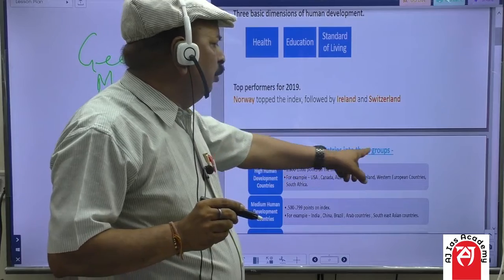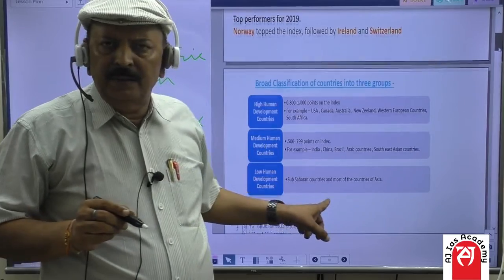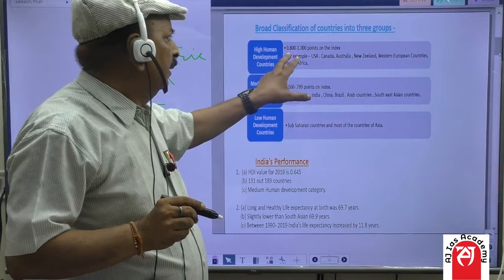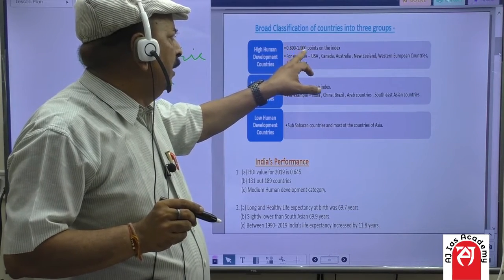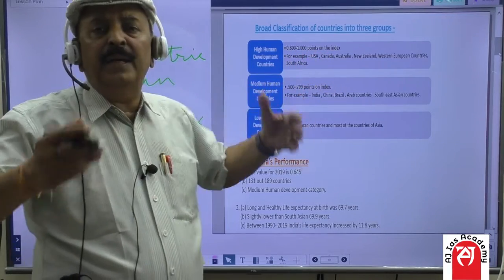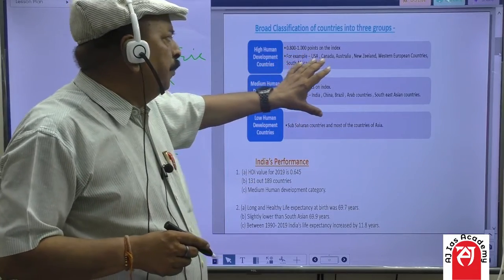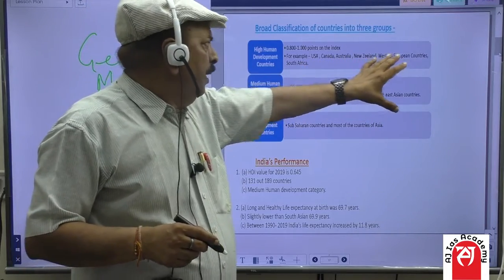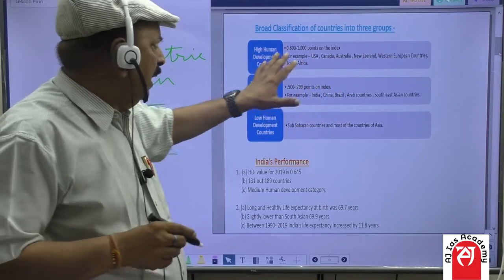So according to this formula, there is a broad classification of countries into 3 groups. One is high human development countries, between 0.800 to 1.000 points on the index, and these are very much developed countries. For example, USA, Canada, Australia, New Zealand, Western European countries, South Africa, all these countries have the highest